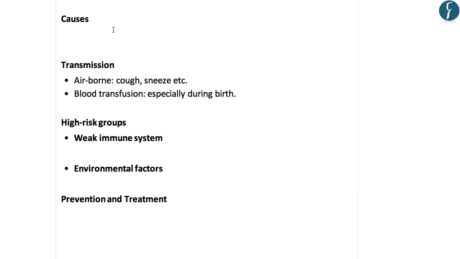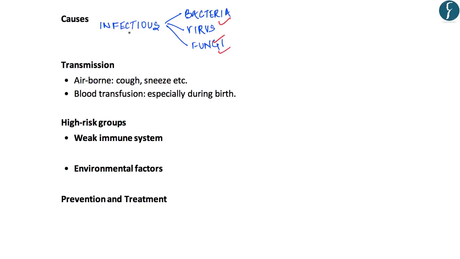Let's move on to the causes of pneumonia. Pneumonia is an infectious disease, and this infection can be caused by bacteria, virus, or fungi. So we need to pay attention at this point. It is one of those rare diseases which can be caused by all kinds of pathogens. It is also important to mention that the most common infectious agent that causes pneumonia in children is Streptococcus pneumoniae, which is a strain of bacteria. Transmission of pneumonia takes place either through the airborne route or through blood transfusion.